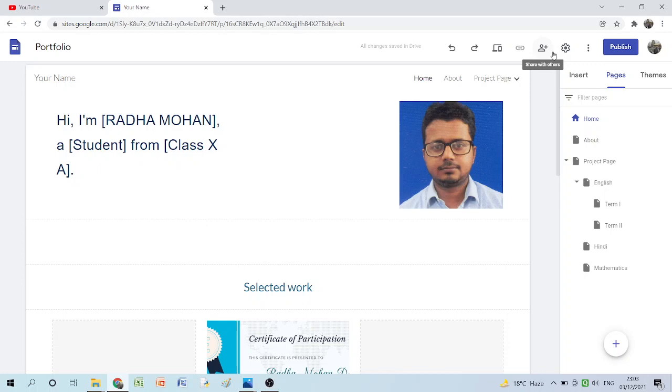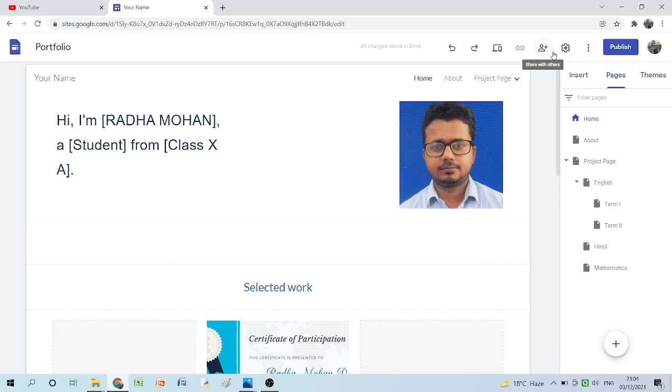Like this, one portfolio will have the details of all the subjects or all the work of the different subjects that you have done. So you don't have to create a portfolio six times if there are 6 subjects. One portfolio having everything, because portfolio itself means a sample, a file, a complete platform where I have everything about one individual. So give your best, give a little time, make it more interactive, better, more friendly, and you will feel that yes, I have created something very good.